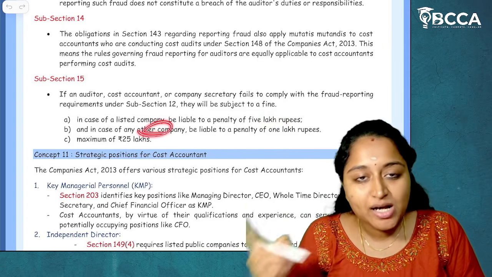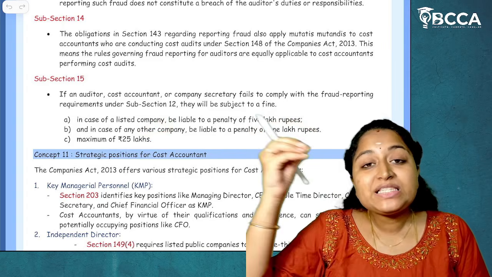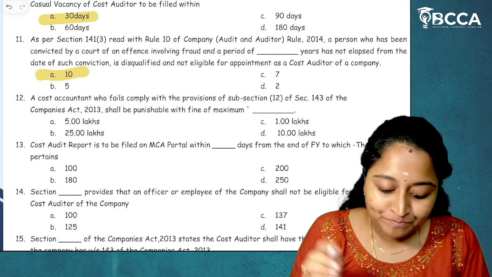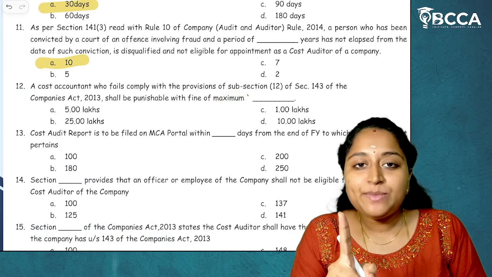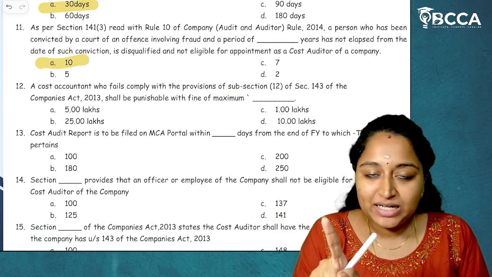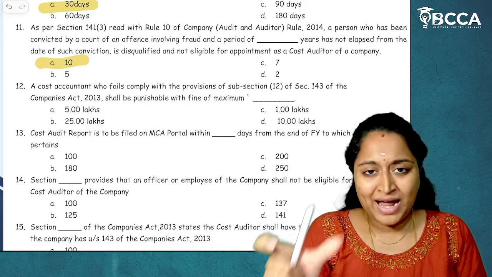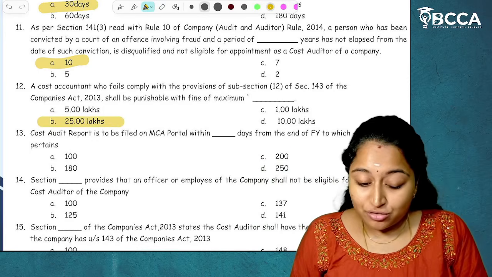If it is any other company, then the liability is a minimum of 1 lakh rupees and the maximum penalty will be 25 lakh rupees. I hope it is clear. Now, what is the MCQ given? Maximum penalty. Maximum penalty is 25 lakhs. Listed company 5 lakhs, other company 1 lakh. That is minimum. Maximum 25 lakhs. I hope the concept is also clear.